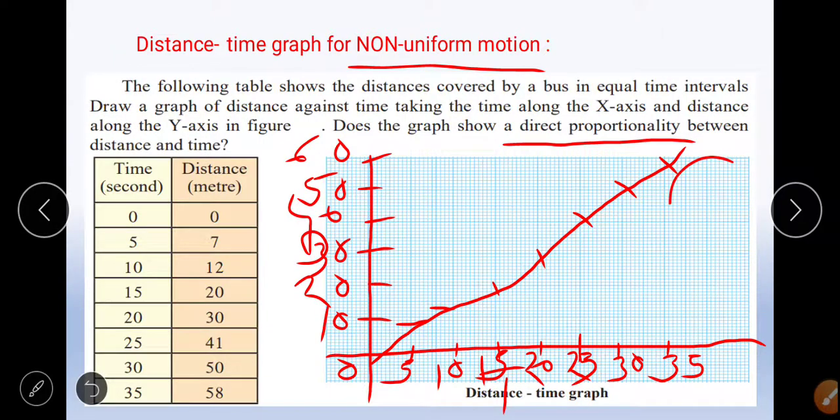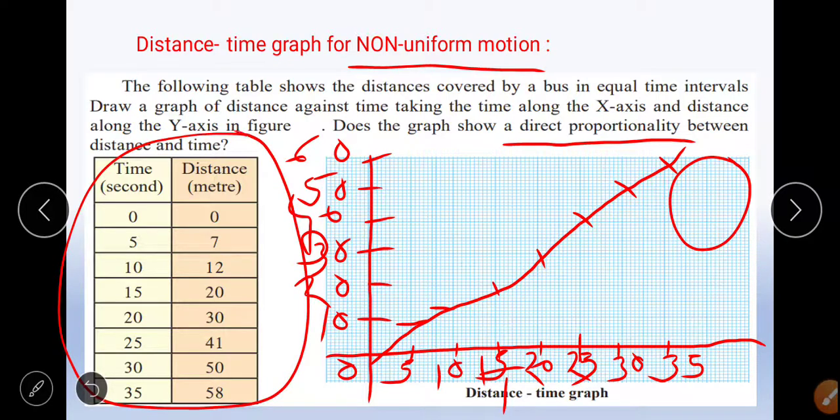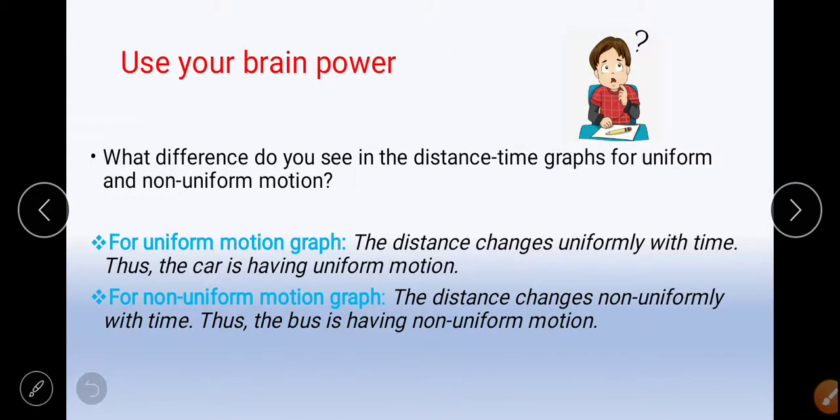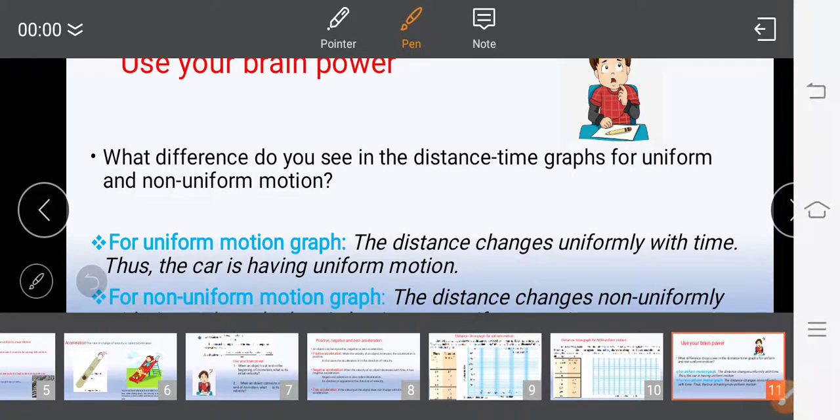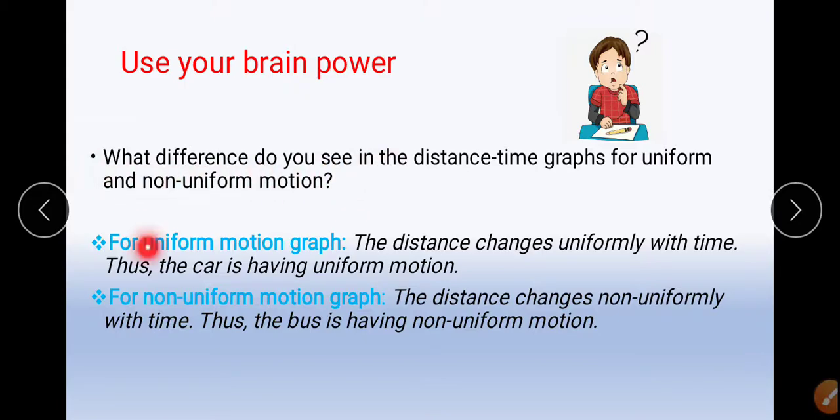You should also write the scale over here on your graph paper. Use this table and plot a graph. Check whether it is directly proportional or not. Use your brain power. What difference do you see in the distance time graph for uniform and non-uniform motion? For the uniform motion graph, the distance changes uniformly with time. Thus the car is having a uniform motion. The straight line shows the distance changes uniformly. For the non-uniform motion graph, the distance changes non-uniformly with time. Thus the bus is having a non-uniform motion.